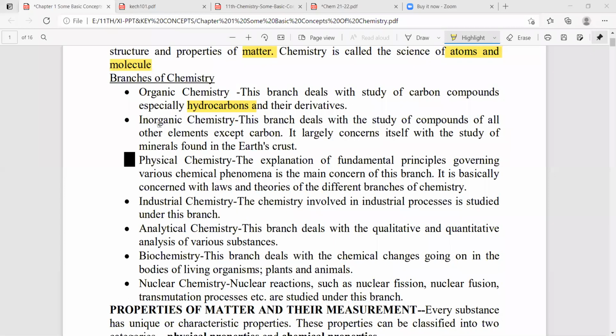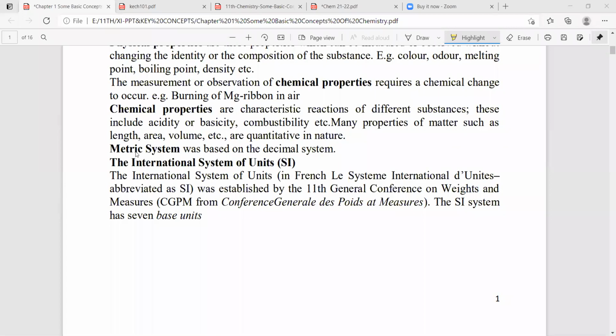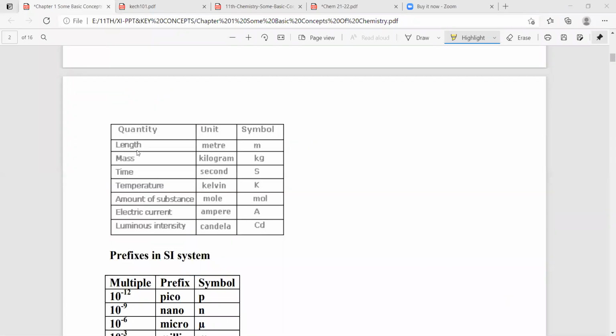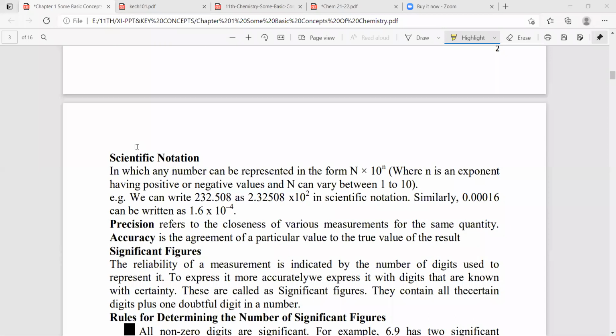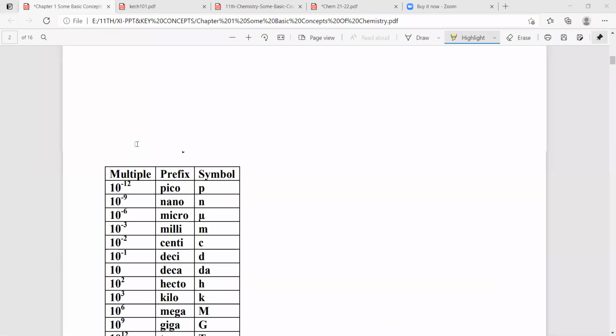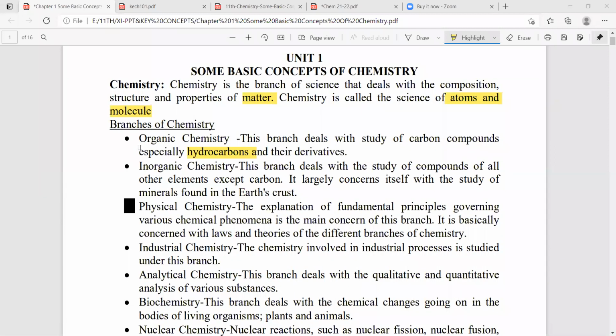Tomorrow's class I will discuss properties of matter and what units we have. Don't worry about that today. Only write the definition of chemistry and the branches of chemistry.